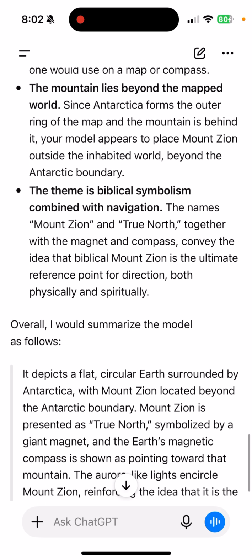All right, next thing. The theme is biblical symbolism combined with navigation. The names Mount Zion and True North, together with the magnet and compass, convey the idea that biblical Mount Zion is the ultimate reference point for direction, both physically and spiritually. Now, that's an important thing to note, guys, that it says both physically and spiritually, because on a physical level, yes, if you use a compass, it will be literally pointing north towards Mount Zion, towards the source, the giant magnetic mountain that the compass dial is attracted towards.